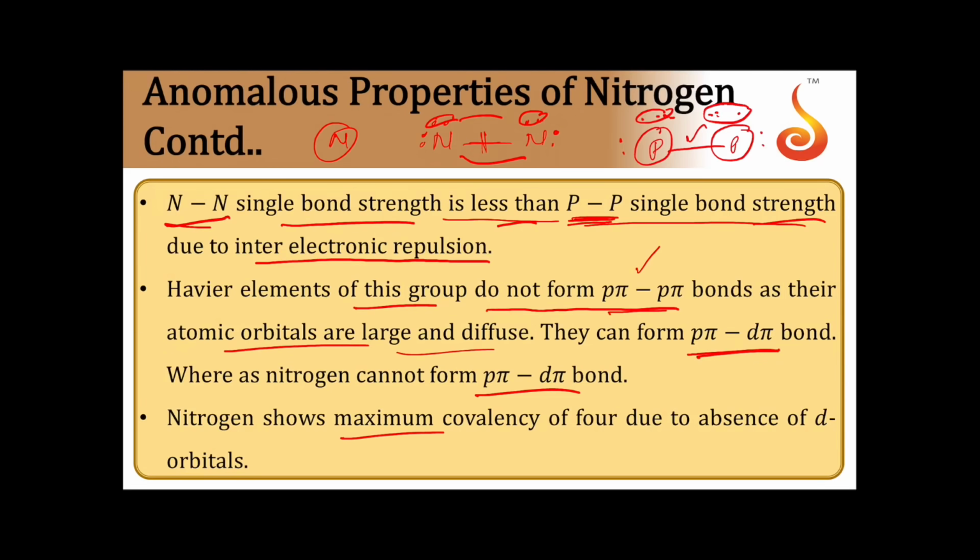Nitrogen has a maximum covalency of 4 because of the absence of d orbitals. It has a maximum covalency of 4 only because of the absence of d orbitals there. With this, we are done with the general characters of the 15th group elements.